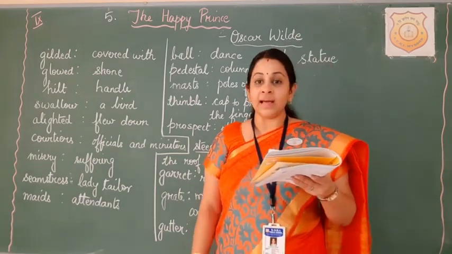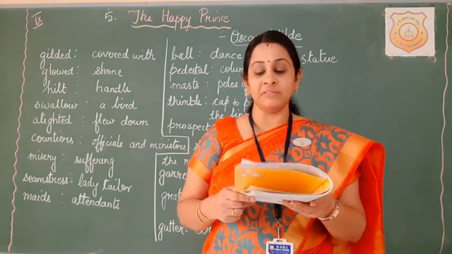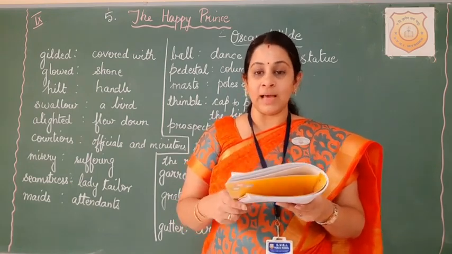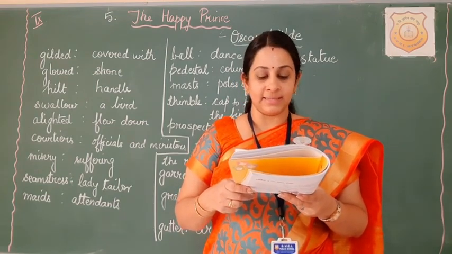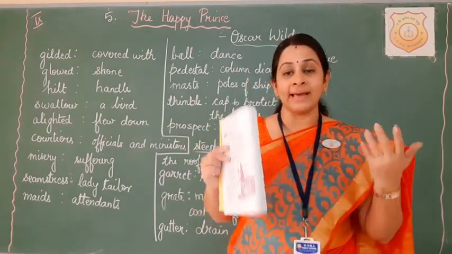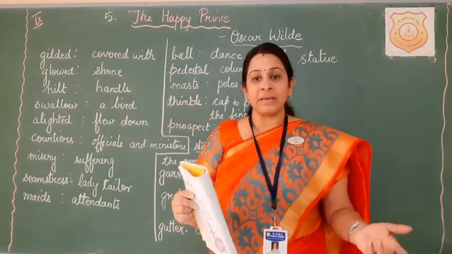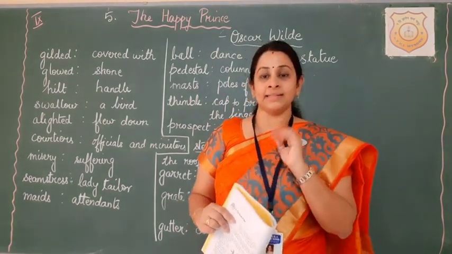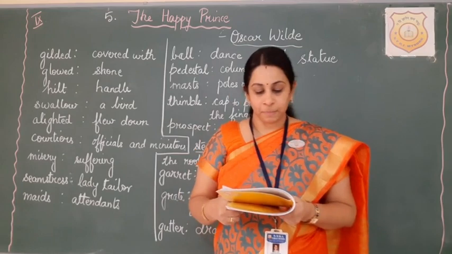"When I was alive and had a human heart," answered the statue, "I did not know what tears were, for I lived in the palace where sorrow is not allowed to enter. My courtiers called me the happy prince, and happy indeed I was. So I lived, and so I died." So what does the prince say? I don't know what sorrow is. I have never seen tears. I lived in a beautiful palace. Everyone called me happy. They not only called me happy, I actually lived as a happy person and I died as a happy person. In my palace, sorrow was not allowed to enter.